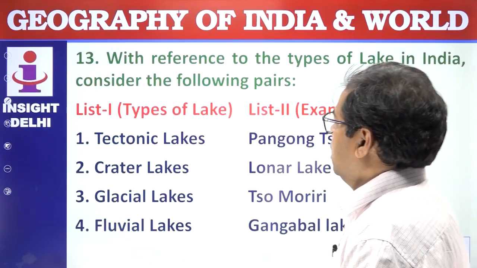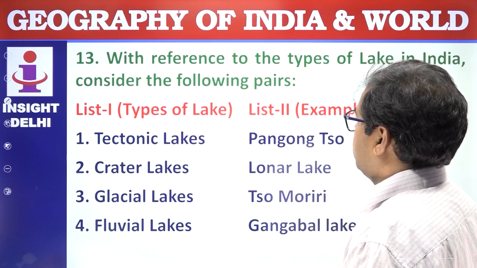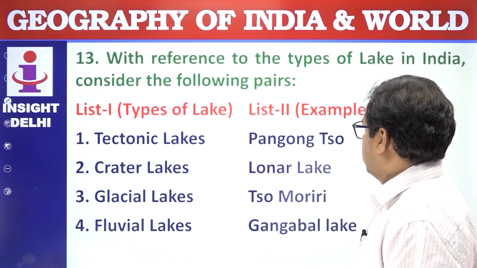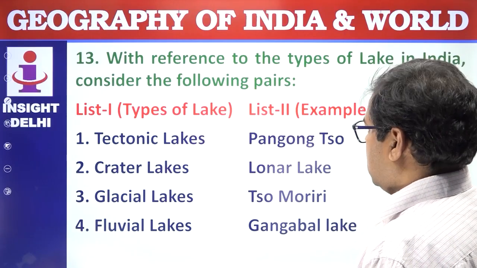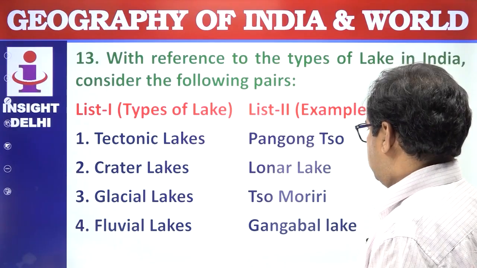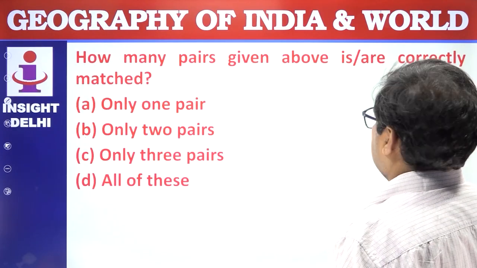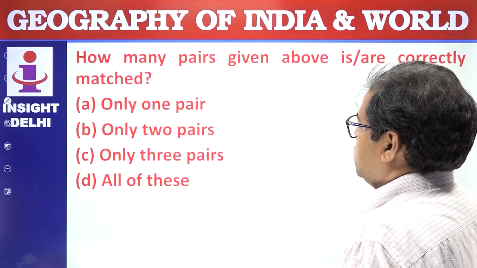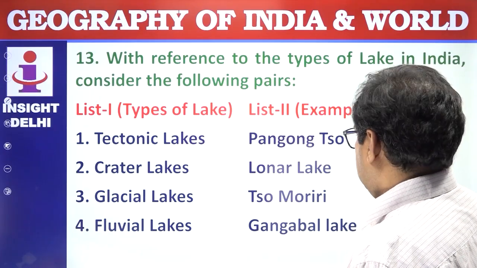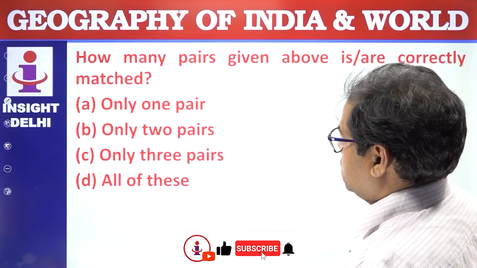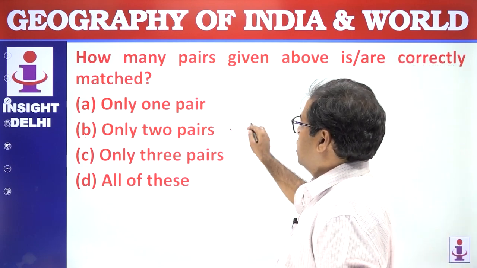Answer is A. With reference to the types of lakes in India, consider the following pairs. Tectonic lake, Pangong So; Crater lake, Lonar; Glacial lake, Somorari; Fluvial lake, Gangabal Lake. Let us see how many of the pairs above are correctly matched. Only 2 are correct. There are only 2 pairs correct. Answer is B. Next question.